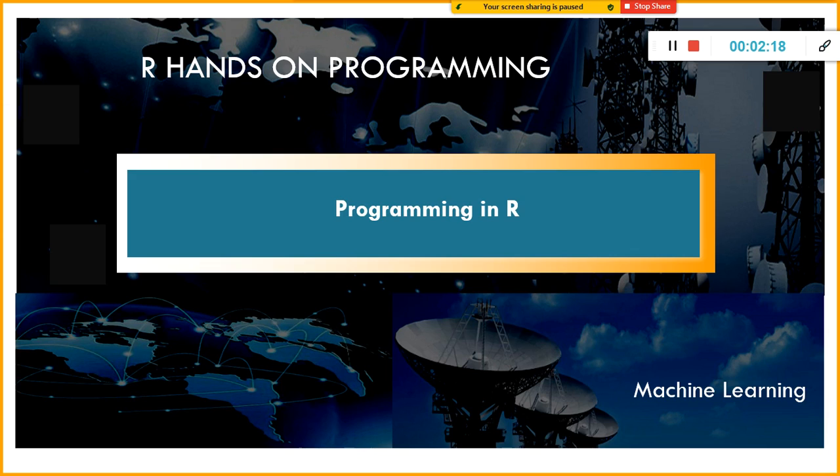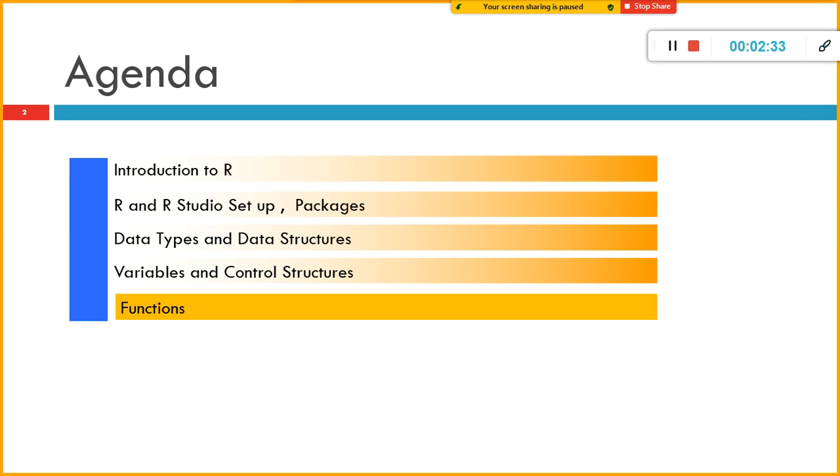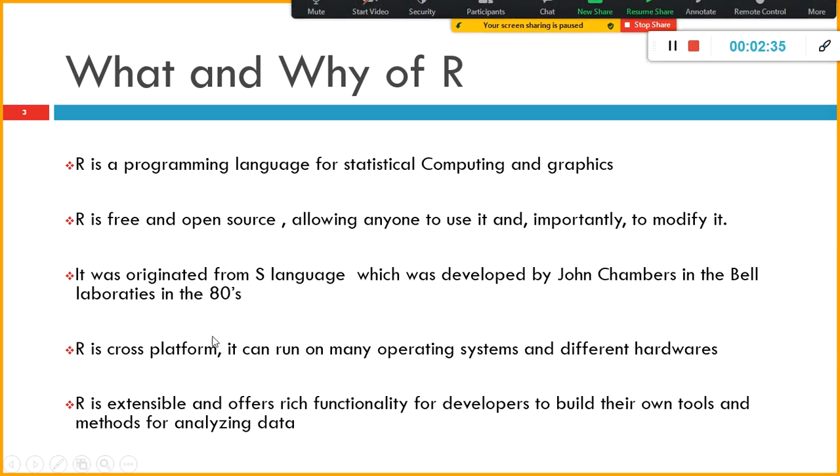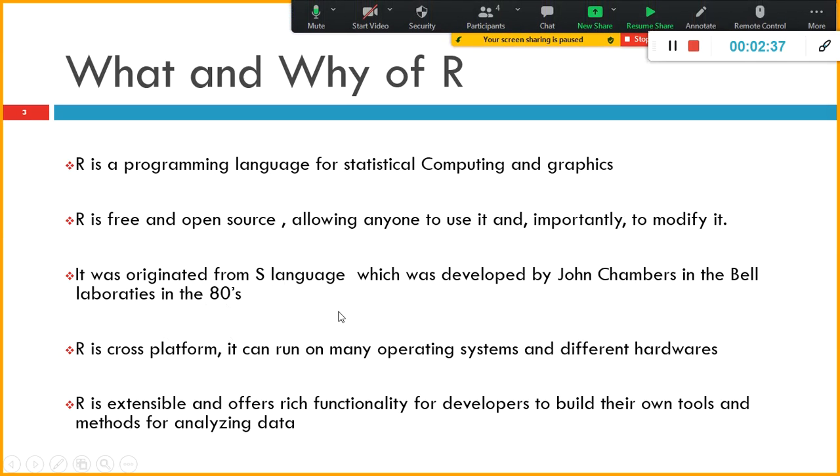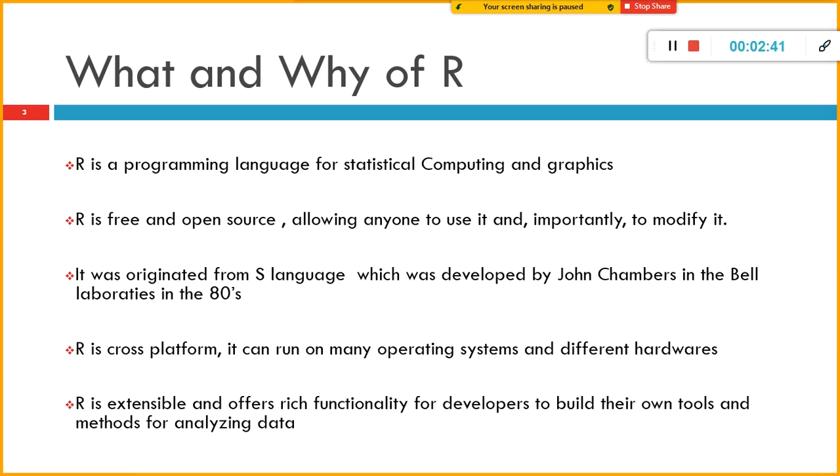The basis for R is the S language, S for Sam. In the past, there was something called the S language. It was developed by John Chambers in Bell Laboratories, in the 1980s, though I don't remember which year. And R, like Python, is platform independent.